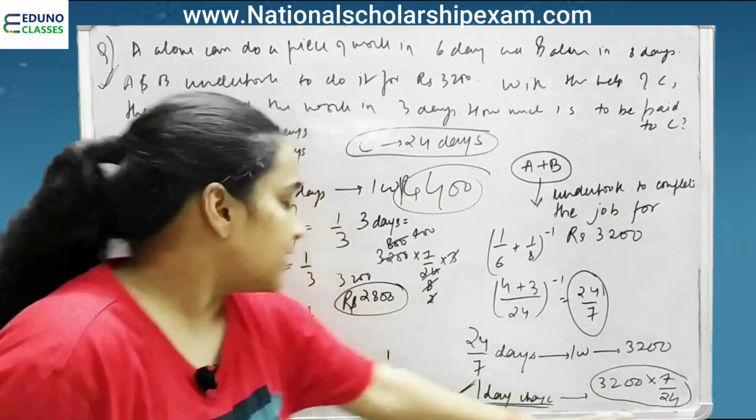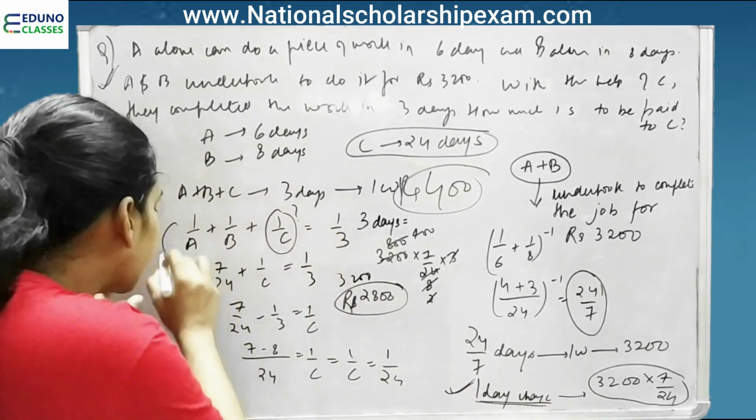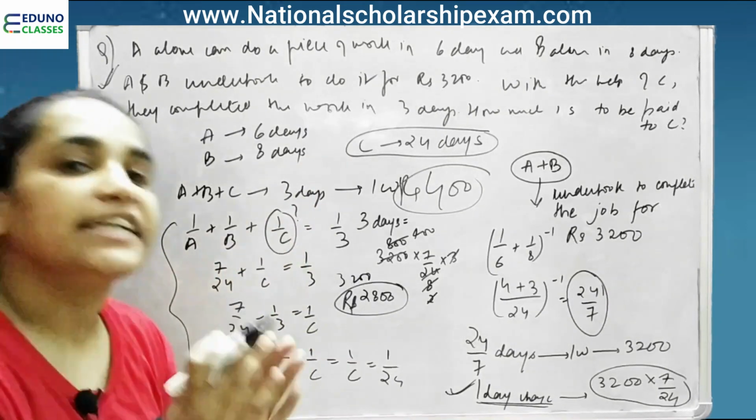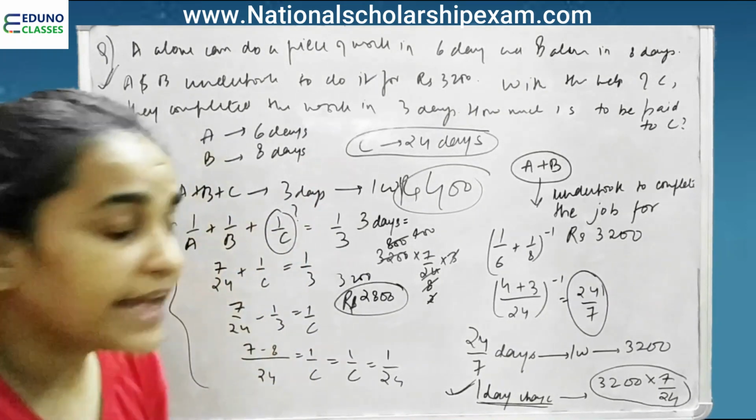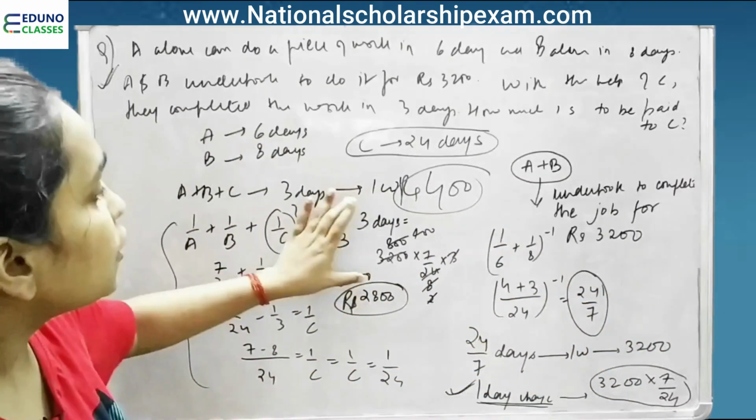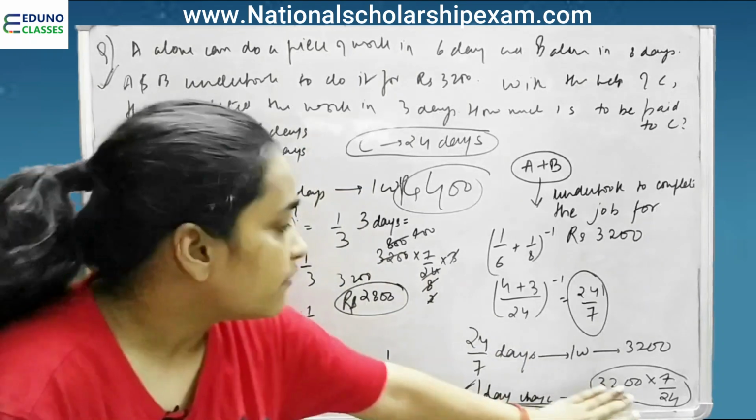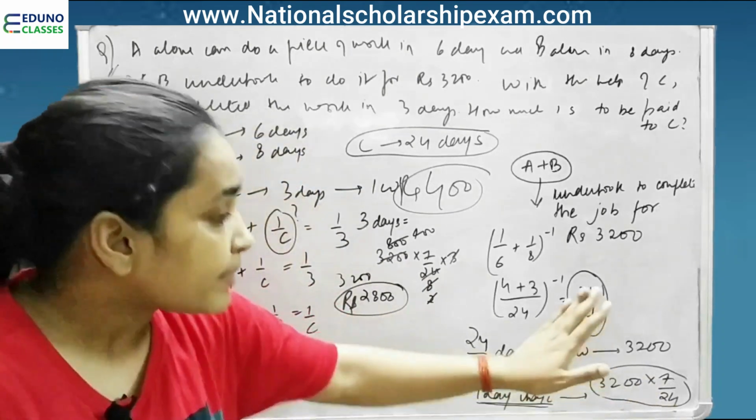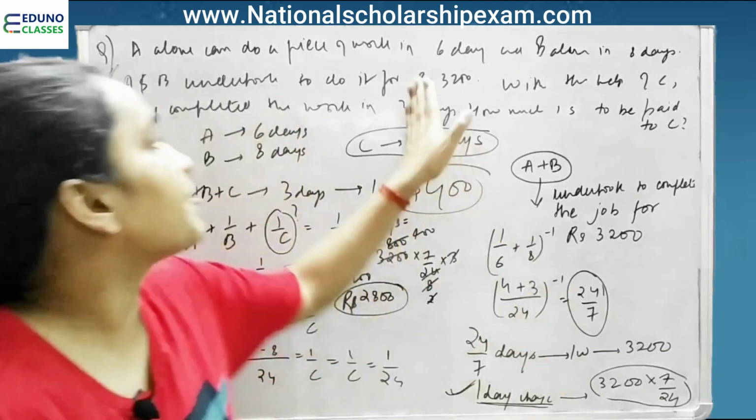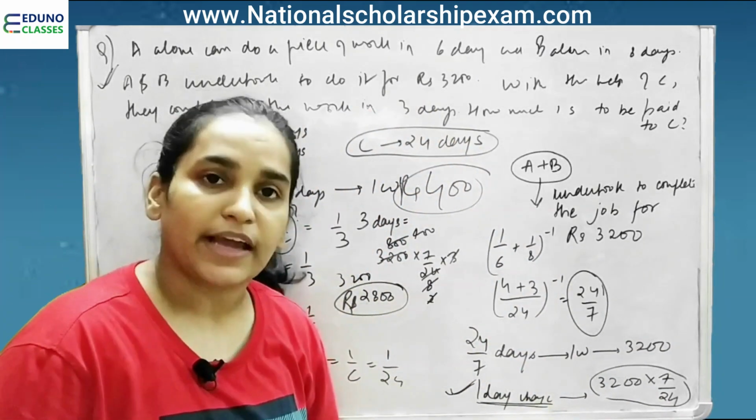Now we did this entire thing from here just to know how many days C will take alone to do the job. Otherwise we would have jumped from this part directly to this part. That is, we would have found the 3 days charge of B plus C and subtracted it from 3200. This is what we have done.